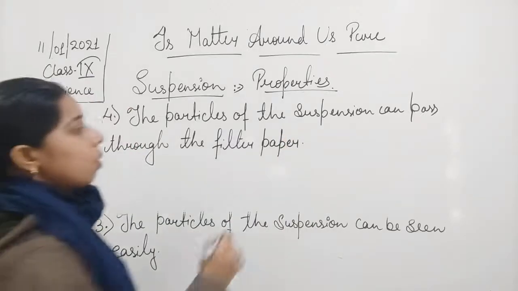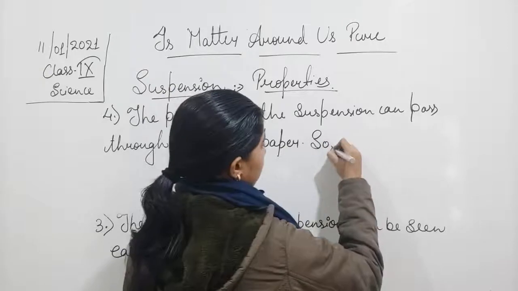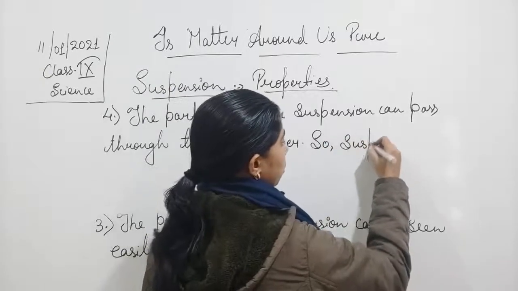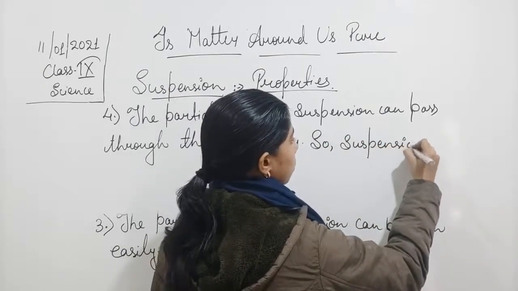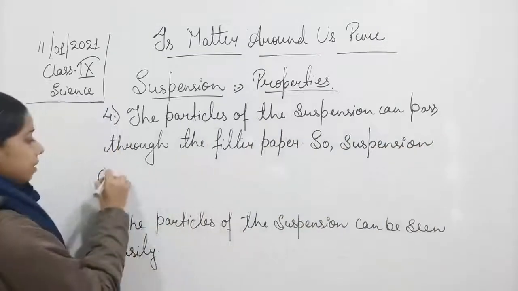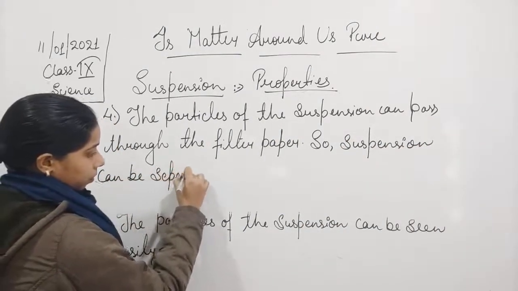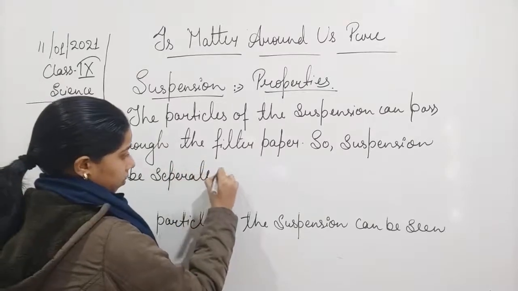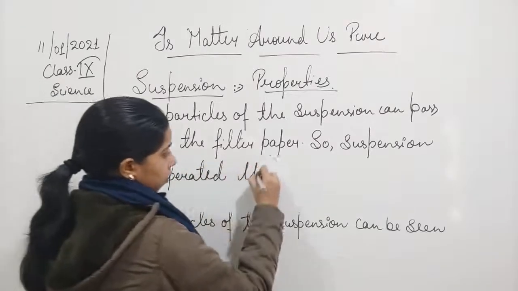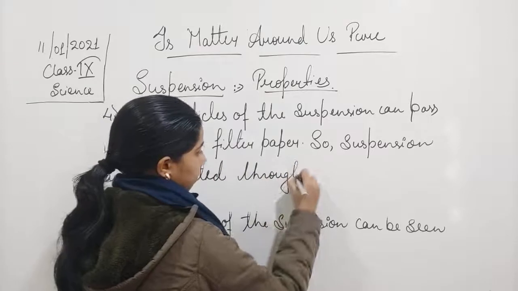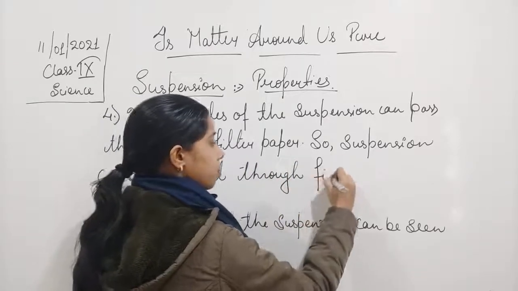Okay, so suspension can be separated through filtration.